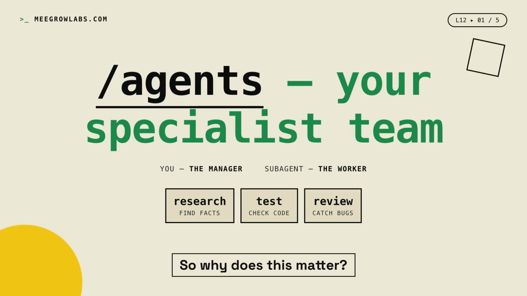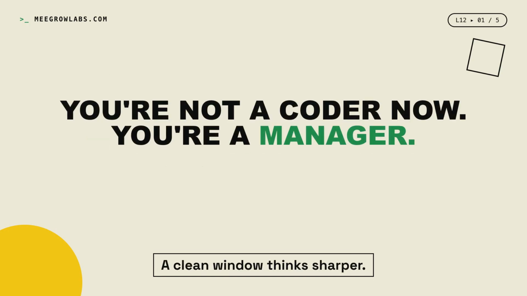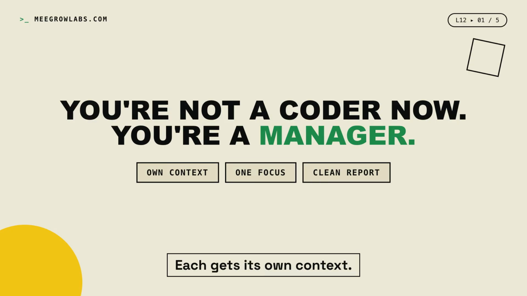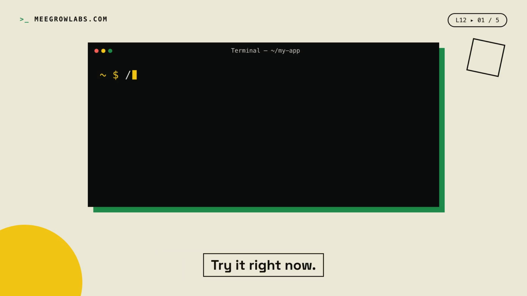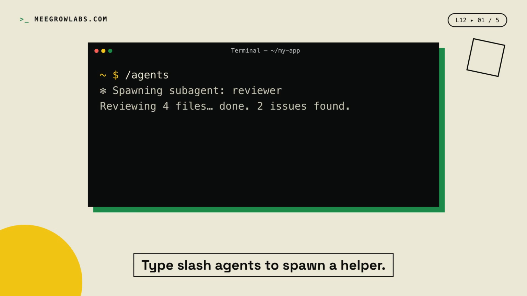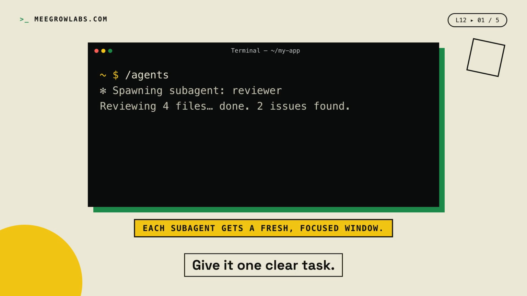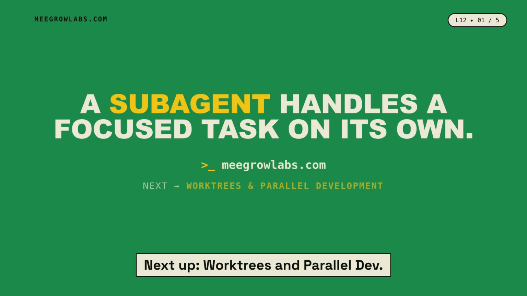So why does this matter? A clean window thinks sharper. Your main chat stays light. You're not coding, you're managing. Each gets its own context. And a clean report comes back. Try it right now. Type /agents to spawn a helper. Give it one clear task. So that is a subagent. Next up, work trees and parallel dev.